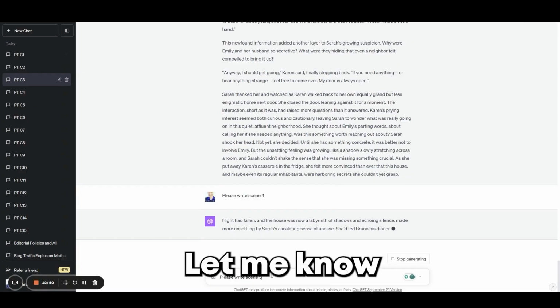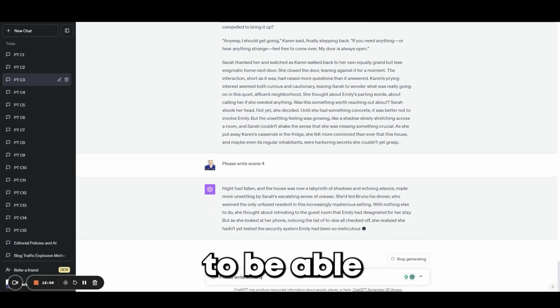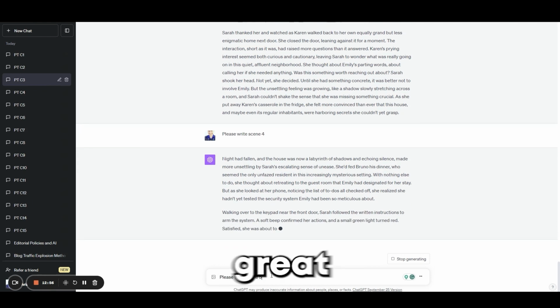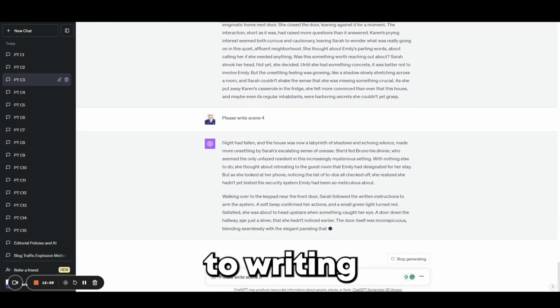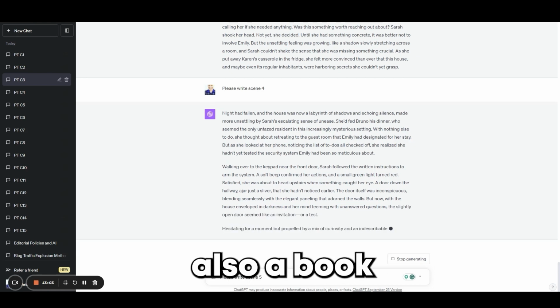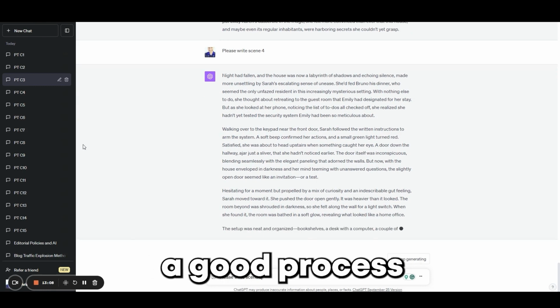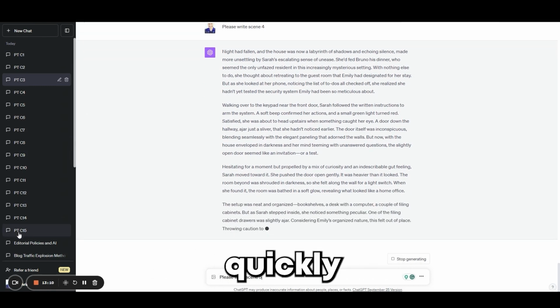You guys believe this? Let me know in the comments if this is blowing your mind like it's blowing my mind to be able to do this so quickly. I think this is a great approach to writing or generating a novel quickly with AI. That would also work for a book or a story or really anything that you want to write. This is probably a good process to do it very, very quickly and cohesively.